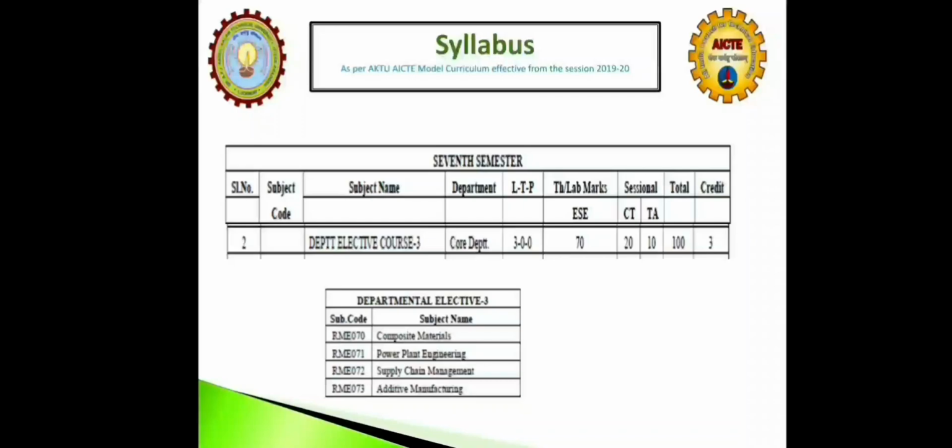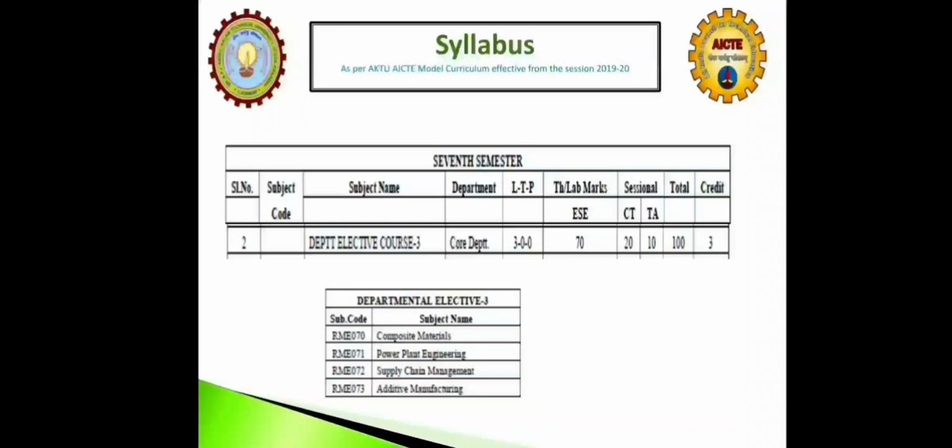Power plant engineering is best for the mechanical engineering student. The purpose of choosing this subject, as I told before, is that it is an oldest and important subject for the students of mechanical engineering, because the power sector has a very wide scope of employment with good packages.